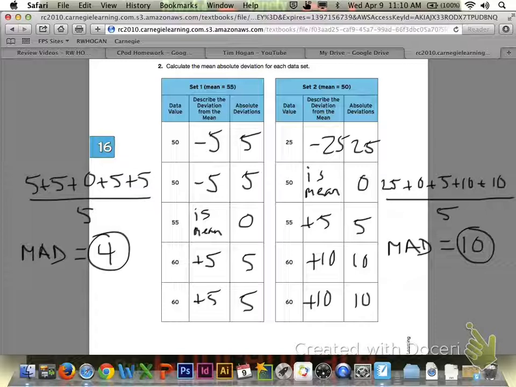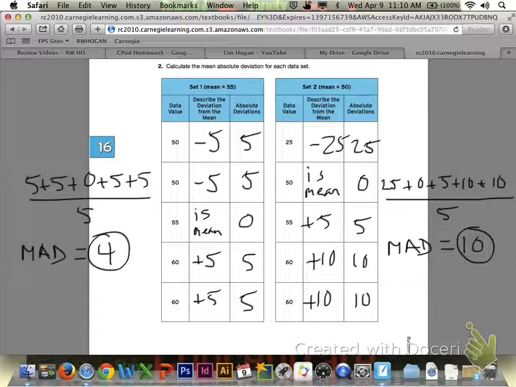In looking at both tables, let's start with set 1 first. You can see the middle column as far as describing the deviation from the mean, and the right column what the absolute deviations are. If you would end up adding all those numbers up and dividing by 5, your mean absolute deviation, or abbreviated MAD, would be 4.